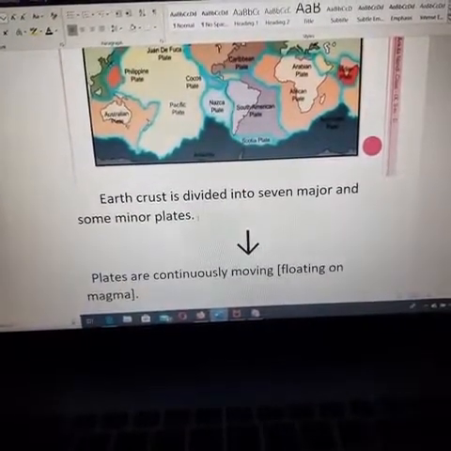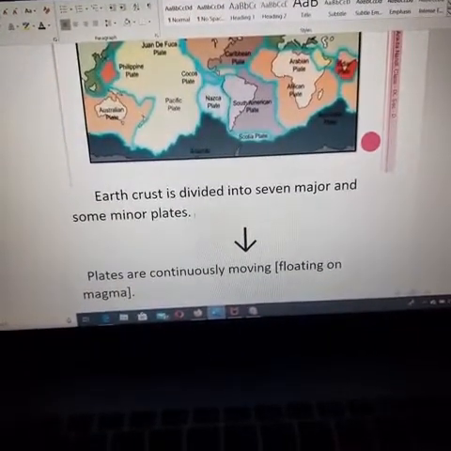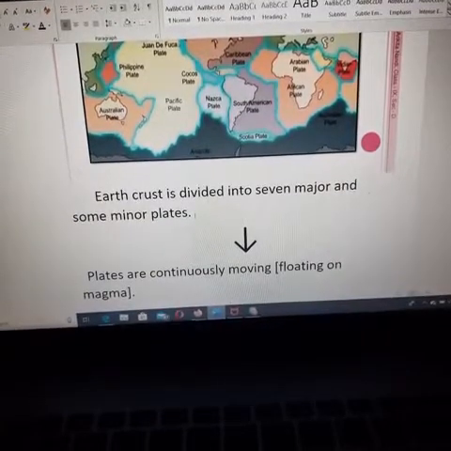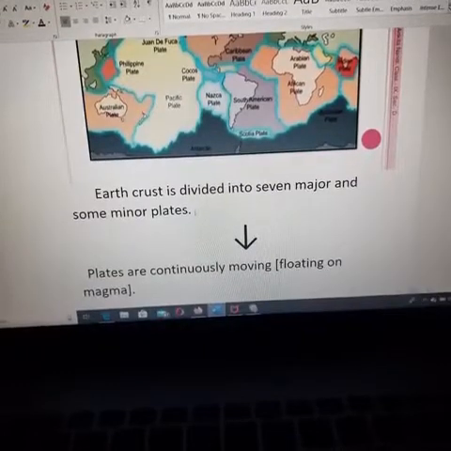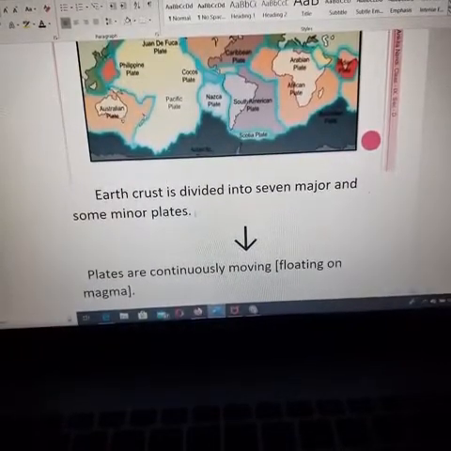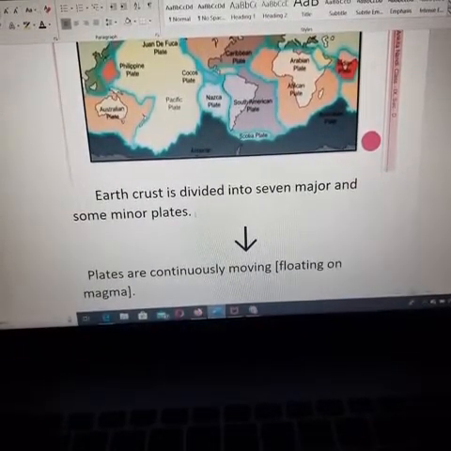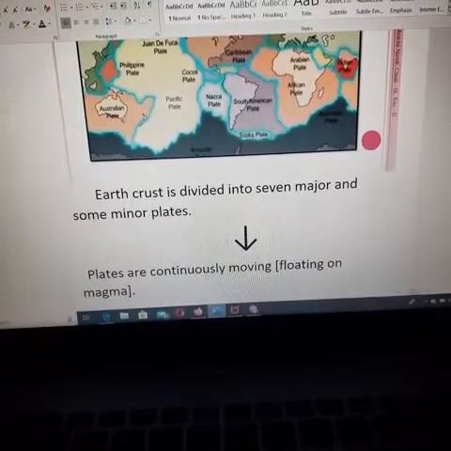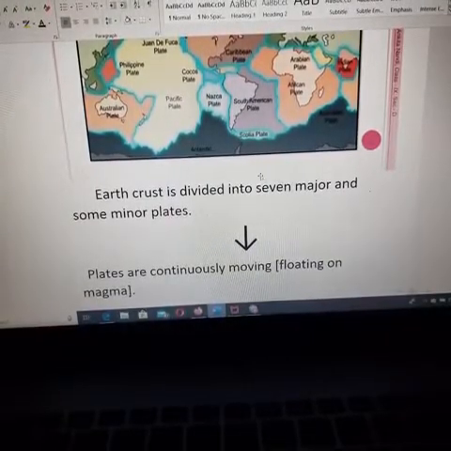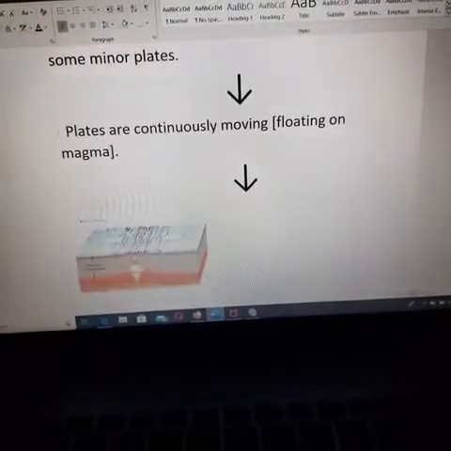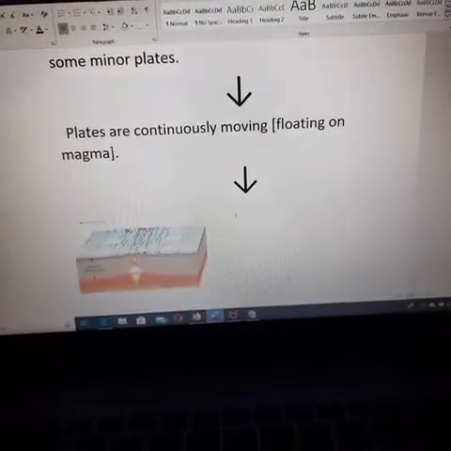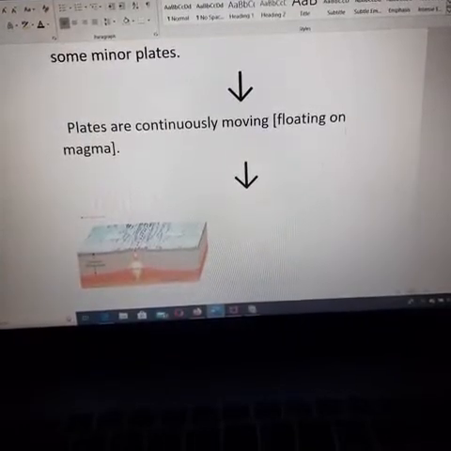In those days there was Gondwana land, or we can call it the Pangaea land also. Later on this Gondwana and Pangaea moved and formed the present world, the present land that we have. So the earth's crust is divided into 7 major plates and some minor plates. The plates are continuously moving, floating on magma.